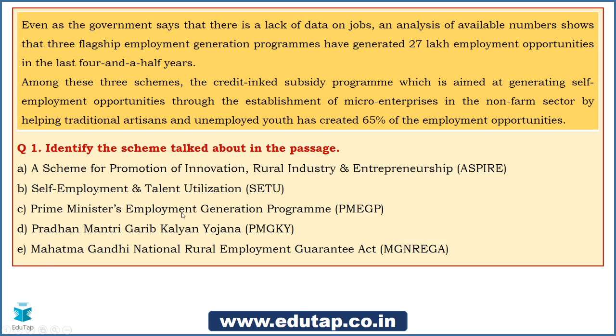Now friends, let us see the first question. As I always told you, the first question would be to identify the scheme talked about in the passage. The first option is the Aspire scheme, which is a scheme for promotion of innovation, rural industry and entrepreneurship. Is it Setu scheme, which is self-employment and talent utilization? Is it Prime Minister's employment generation program, which is PMEGP? Is it Pradhan Mantri Garib Kalyan Yojana, or is it MGNREGA?